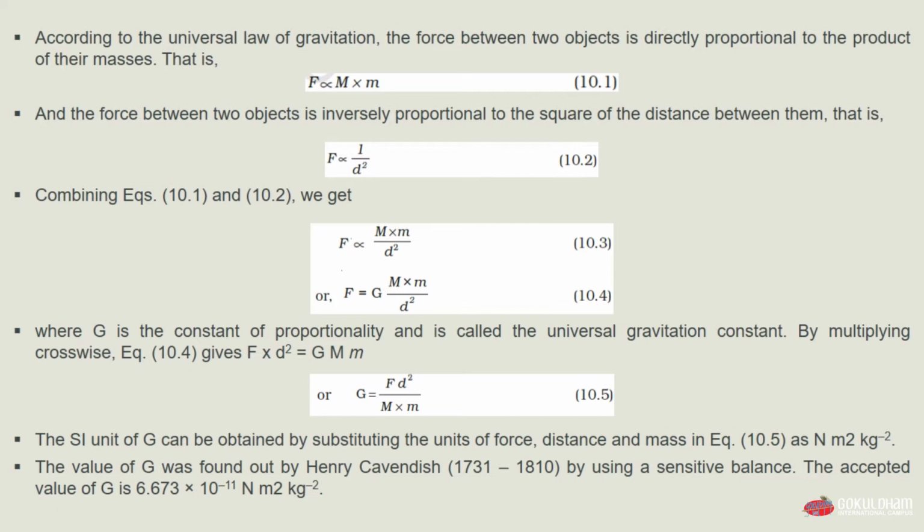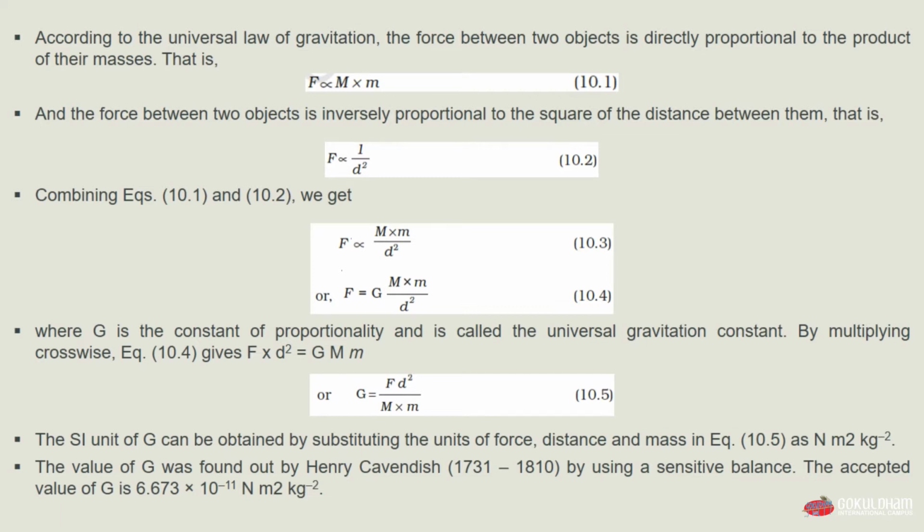And by multiplying crosswise, equation 10.4 gives F multiply d square equals G multiply m, means if we multiply crosswise and take d on the left hand side of the equation, then we will get F multiply distance square, which is equal to G, our constant of proportionality, multiplied by the mass of object A multiplied by the mass of object B. Or we can say G is equal to F into d square divided by the mass of object A multiply the mass of object B, means if we take the masses of both the objects on the left side of the equation, that was F into d square equals G into m into m.